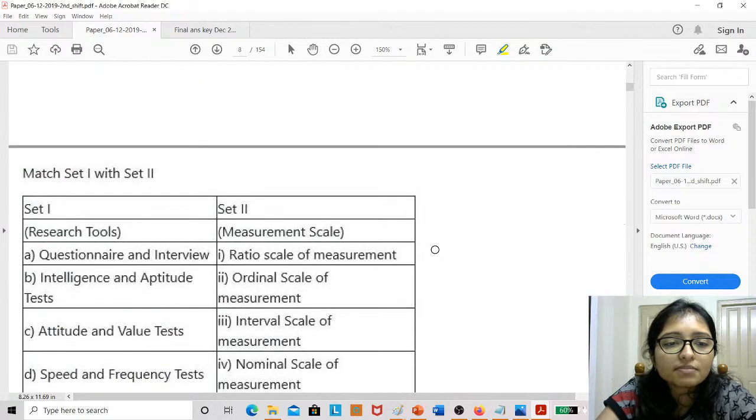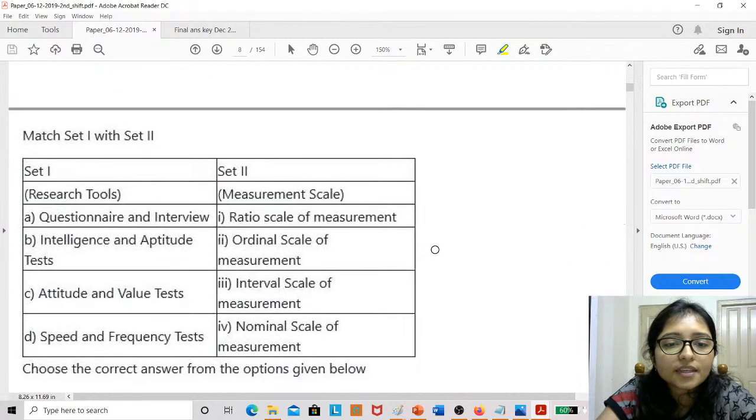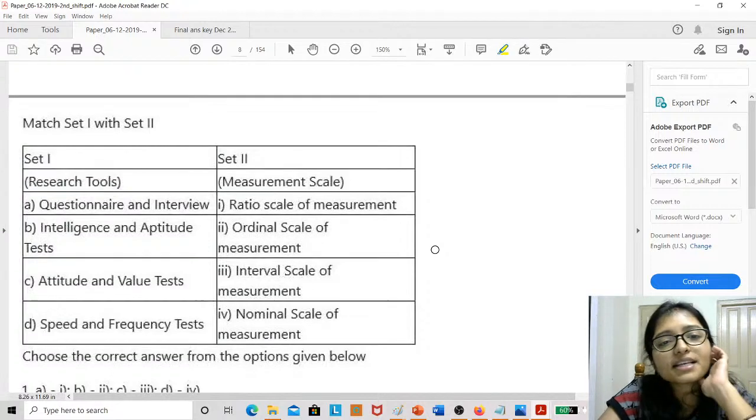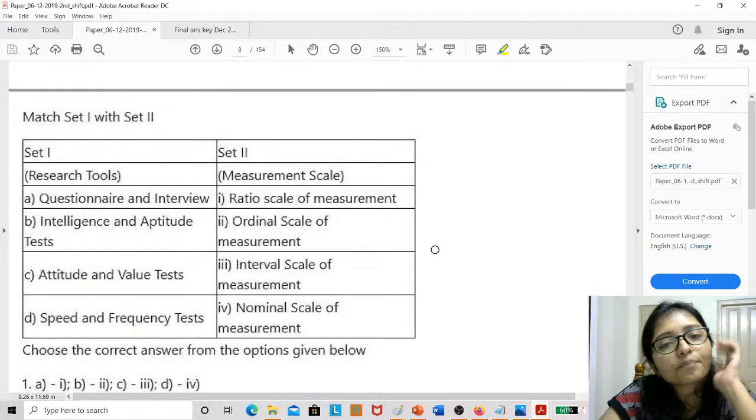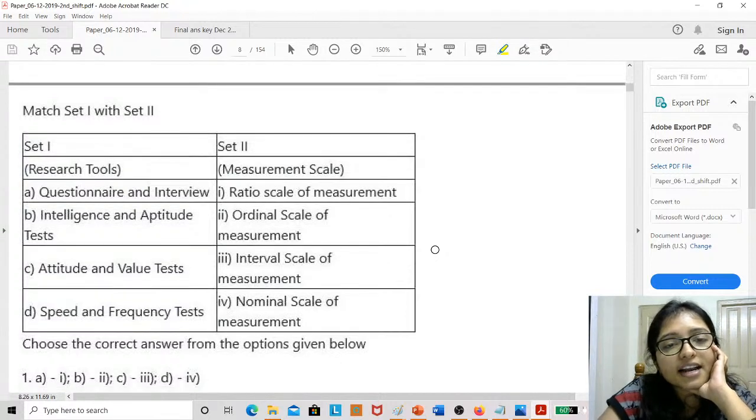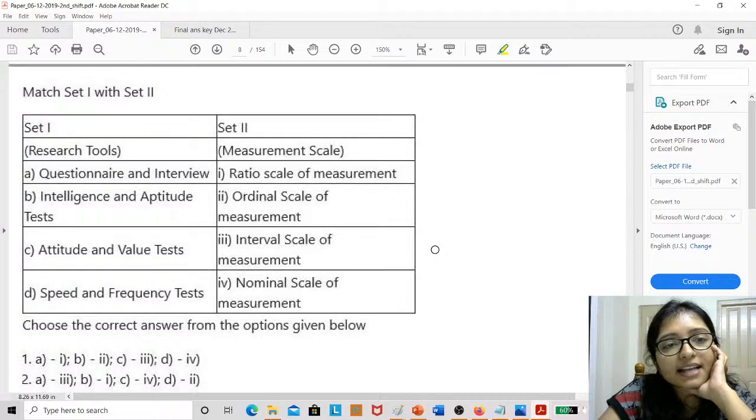Now try to solve this question. Yes, yesterday we discussed scales. So this is a question from scaling. Yesterday we discussed nominal scale, ordinal scale, interval scale, ratio scale. Just yesterday we discussed the scales, and this is the question from scales.